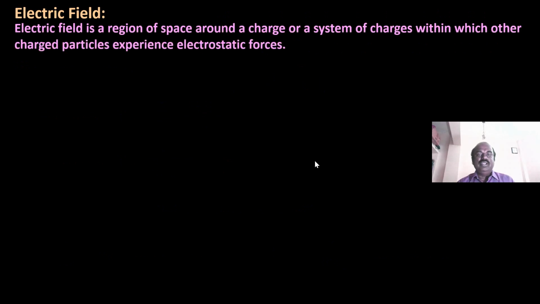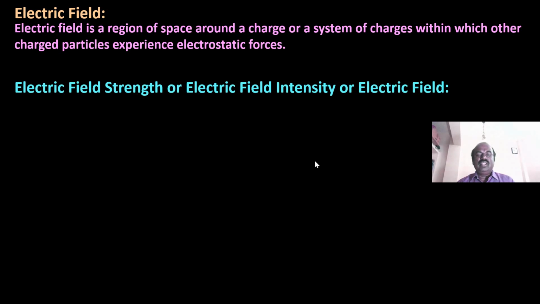Electric field. Like a magnetic field, when a magnet is kept, there will be a magnetic field around the magnet. Similarly, an electric field is a region of space around a charge or a system of charges within which other charged particles experience electrostatic force.